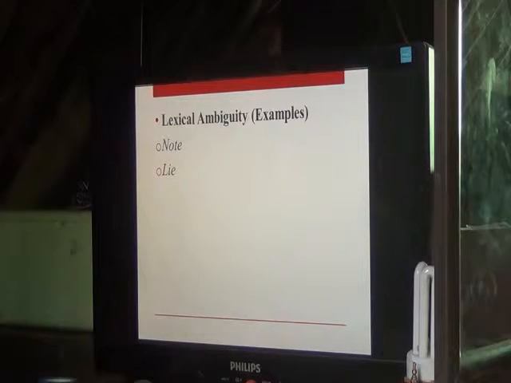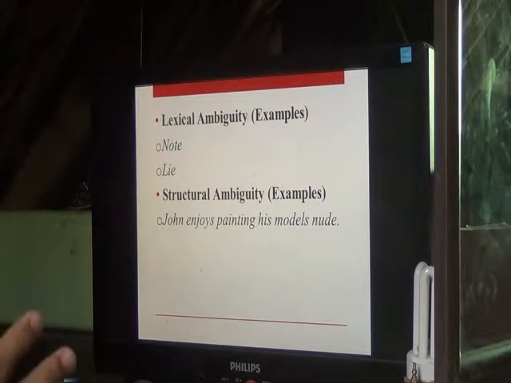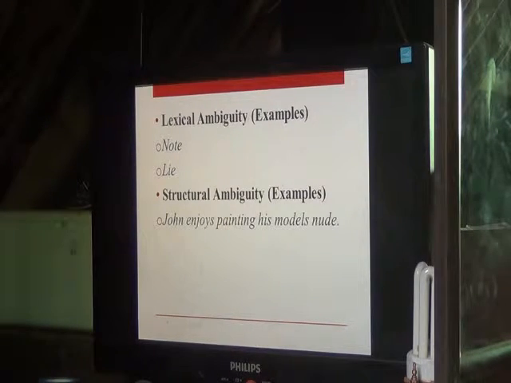Right. Now we have the structural ambiguity. Another example is the sentence, John enjoys painting his models nude. So the word models in this sentence could mean a person, an animal, or a thing. The sentence doesn't specifically say a person, right?